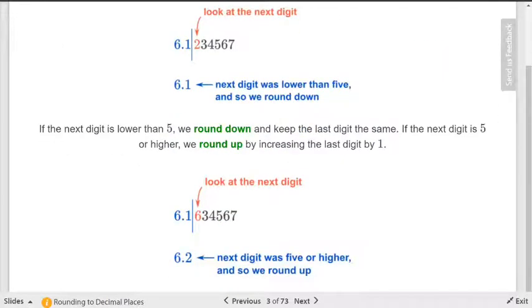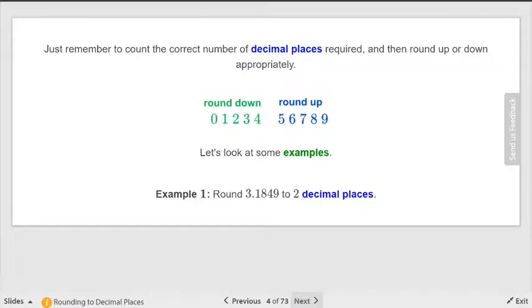So look at this one. Again, we're going to round to 1 decimal place. So that means the 1, right? And the number after the 1 this time is a 6. So that means that 6 is going to turn into a 1 that we're going to add to this one. So the finished answer, 6.2, right? So it's either round down to a 0 or round it up to a 1 and add it, right? Hopefully that's not new to anybody, but if it is, it's okay. So remember, 0 through 4, you round down. 5 through 9, you round up.